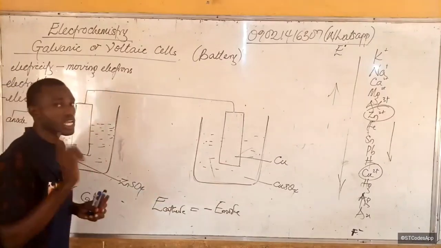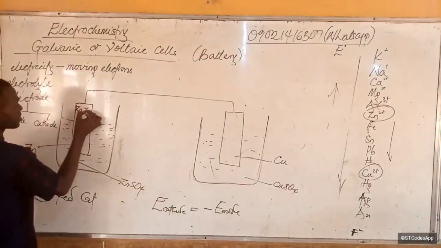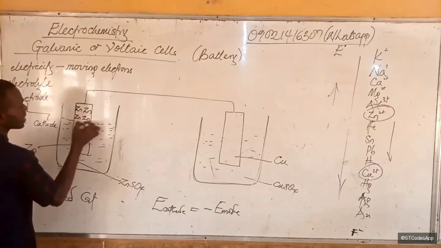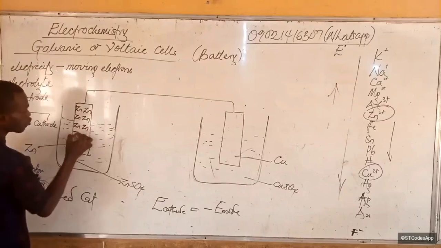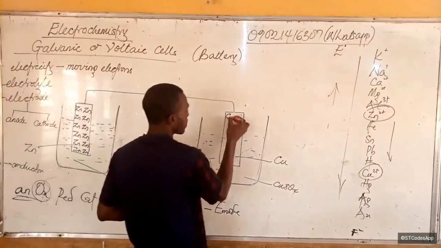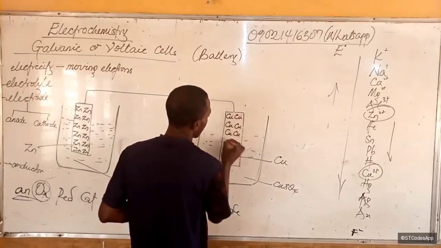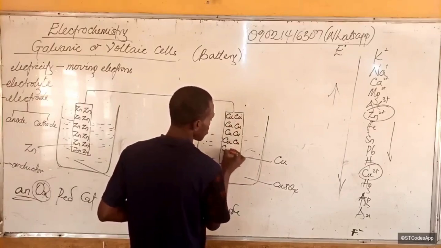Losing electrons. Keep in mind, I said at the beginning that the zinc plate is made up of neutral zinc atoms. They are uncharged. While the copper plate is also made of what? Copper atoms, neutral copper atoms, uncharged.